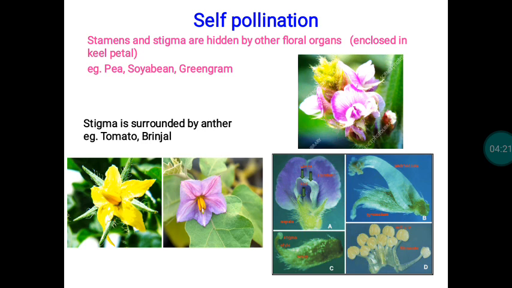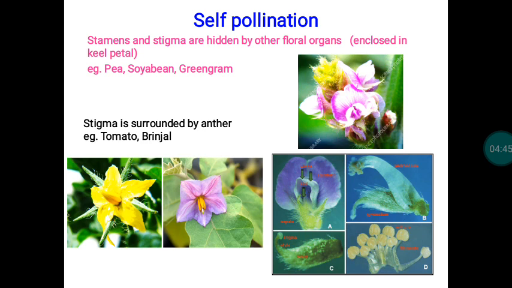Another mode is found particularly in peas, soybean, and green gram. The stamens and stigma are hidden by other floral organs, particularly the keel petal, which completely hides the stamen and stigma. Because of that, in the case of pulses, self-pollination is the rule.